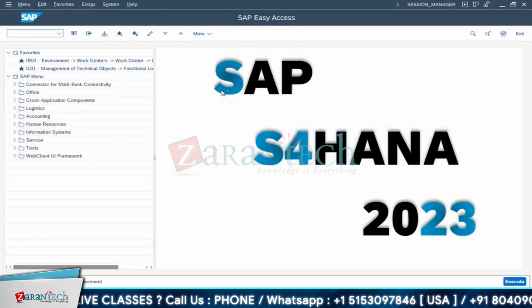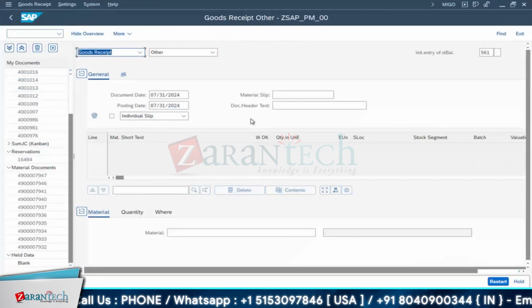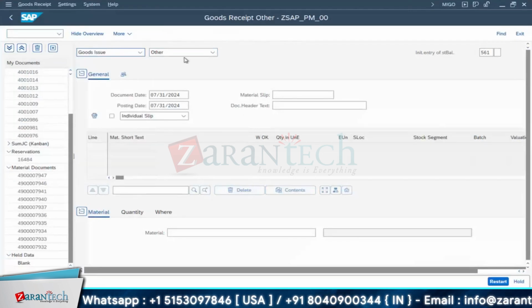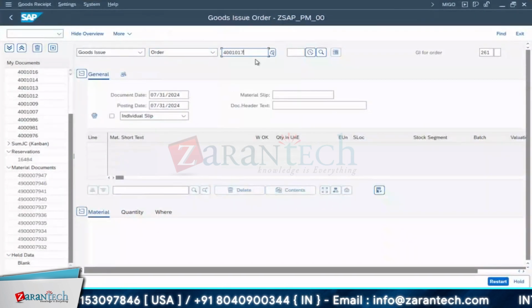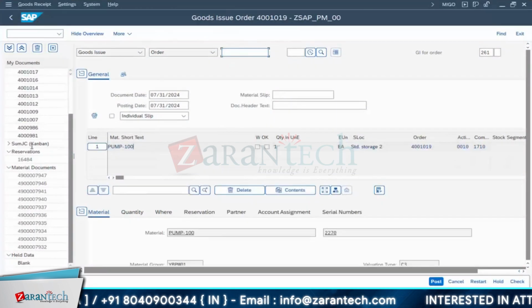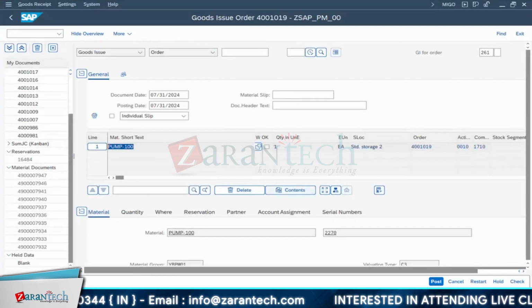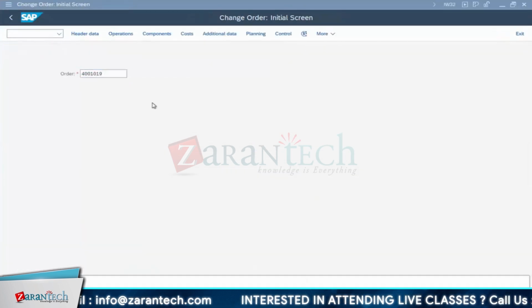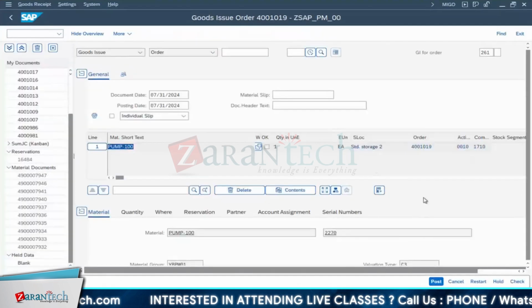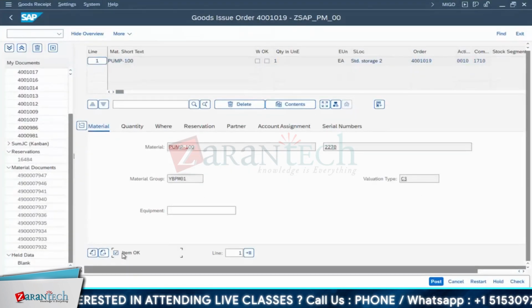Now I'll go for MIGO. Now you are withdrawing this particular material from the stores. Go for goods issue. Go for your order number 1019. Enter. This is our pump, with the storage location against this particular order. Let me reconfirm the order number, 1019, against this order. Save this.